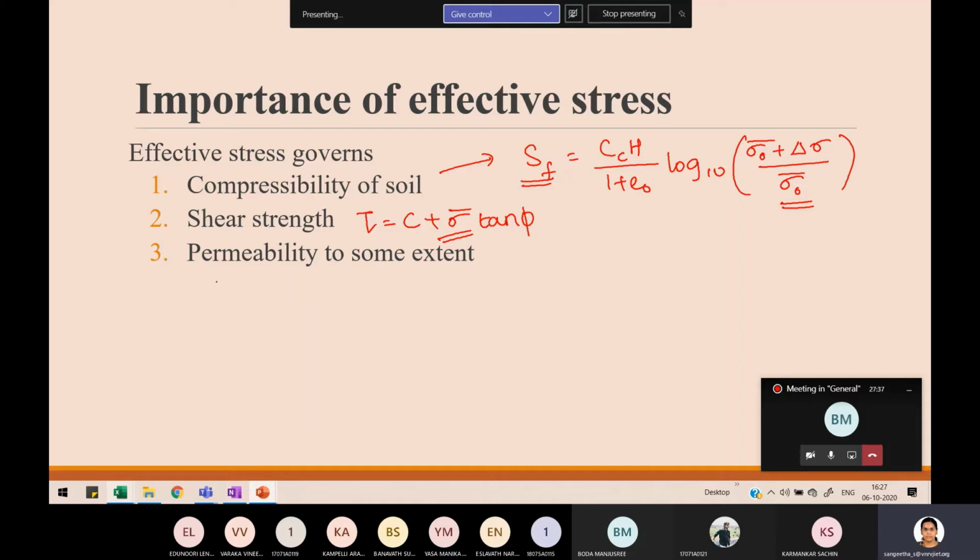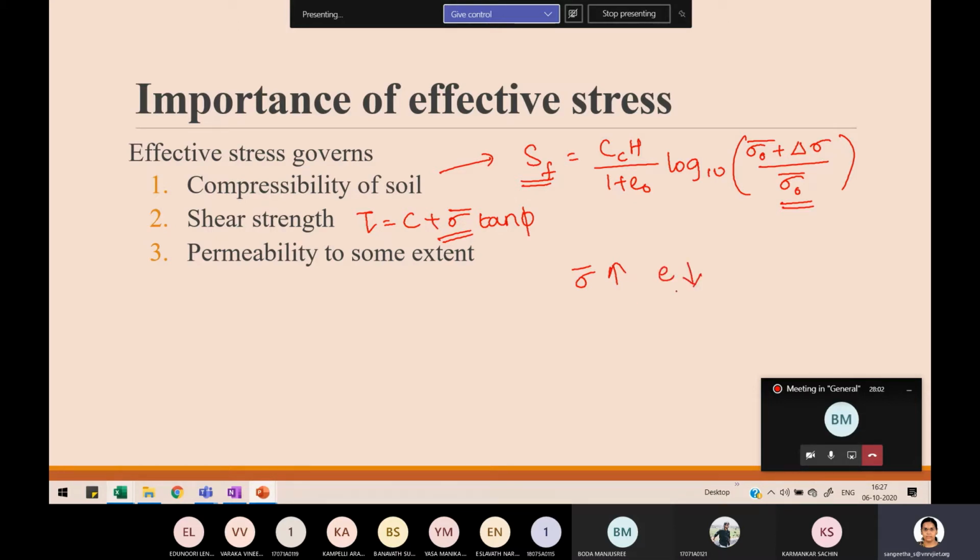Right. And permeability. How is permeability relevant to effective stress? Actually, it has no direct relationship, but in the very beginning, I told you that when the effective stress increases, void ratio decreases. So when effective stress increases, void ratio e decreases.